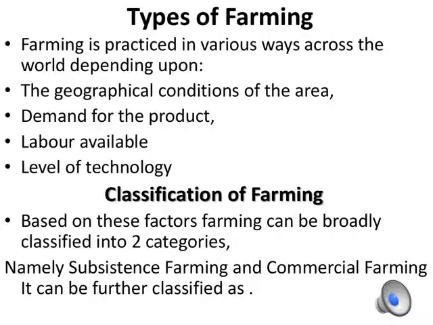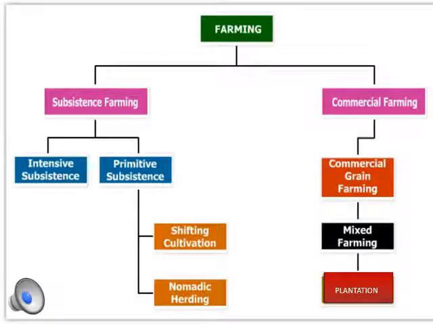Now let's see the types of farming. Farming depends upon the geographical condition, demand of the produce, labor and the level of technology. Then only we can do the farming. There are two types of farming. The first is subsistence farming and the next is commercial farming. So now let's see what subsistence farming and commercial farming are. Here, with this flow chart, you will understand the types of farming. Then we'll discuss each of them in detail under separate headings.